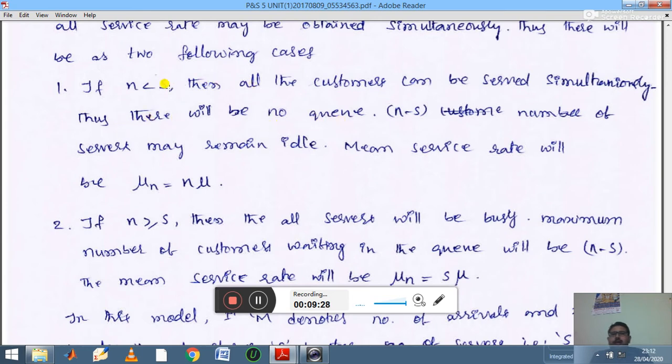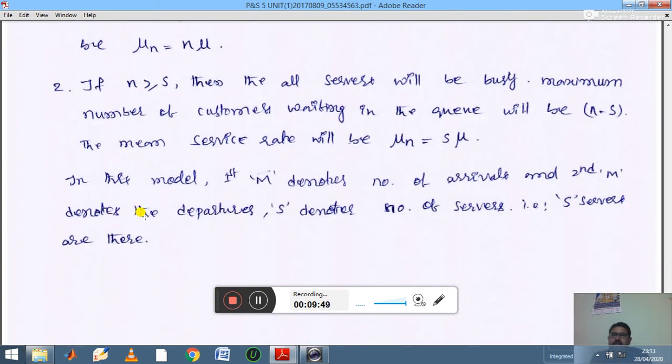Therefore S minus n servers may remain idle. The mean service rate will be mu n equals n mu. Remember this.